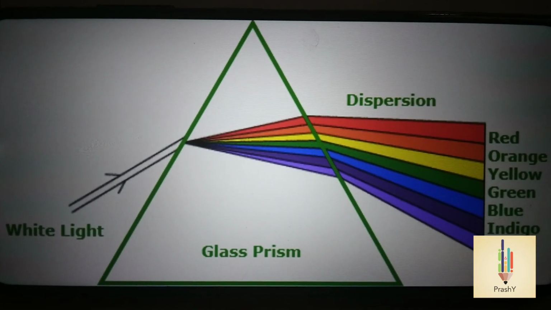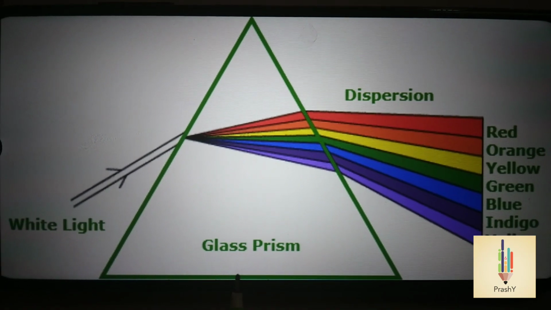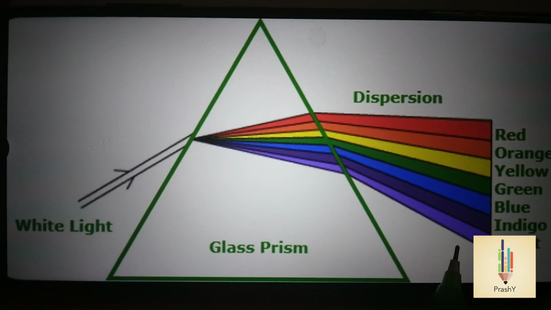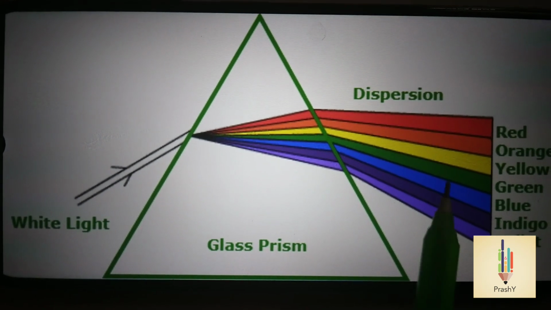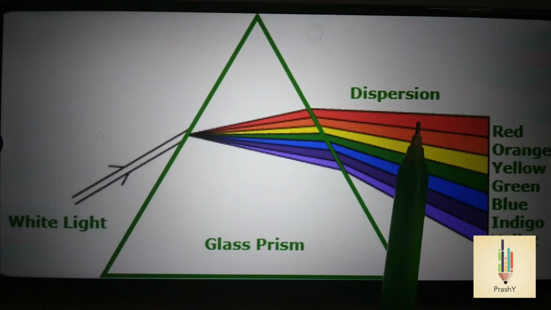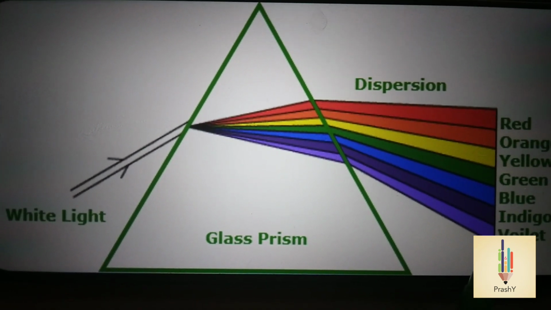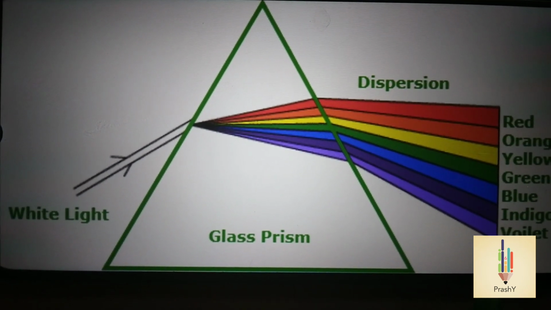If we compare the wavelengths of 7 colors of VIBGYOR, red color has the longest wavelength and violet has the shortest wavelength. The refractive index of red is low, so it suffers low deviation. The refractive index of violet is more, so it suffers high deviation.